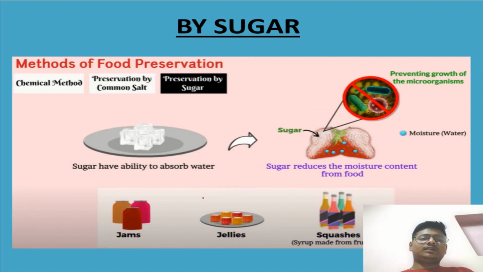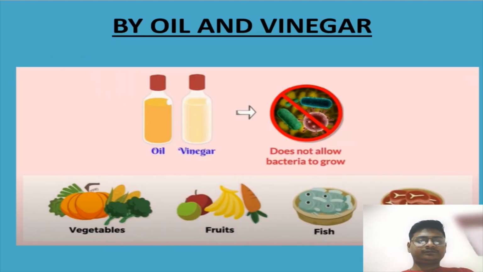Now let's talk about sugar. See, this sugar can absorb water. So this is used in jams, jellies, squashes. Okay. And now oil and vinegar. Oil and vinegar do not allow bacteria to grow. So this is used in preservation of vegetables, fruit, fishes and meat.